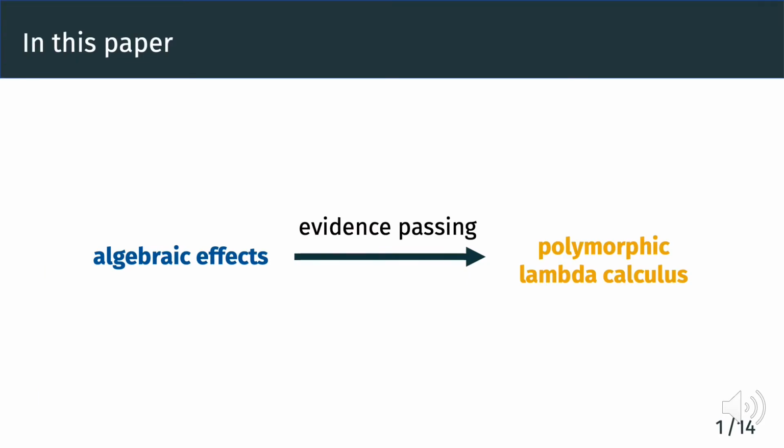Hello everyone. In this work, we show that we can elaborate algebraic effects by evidence passing to polymorphic lambda calculus. This gives new semantics of algebraic effects. In particular, there is no need for a special runtime system for implementations. This can be extremely useful if you want to compile algebraic effects to languages like C. Moreover, we show that with evidence passing, such implementation can be quite efficient. Before we go to the technical details, let's start with an overview of algebraic effects.